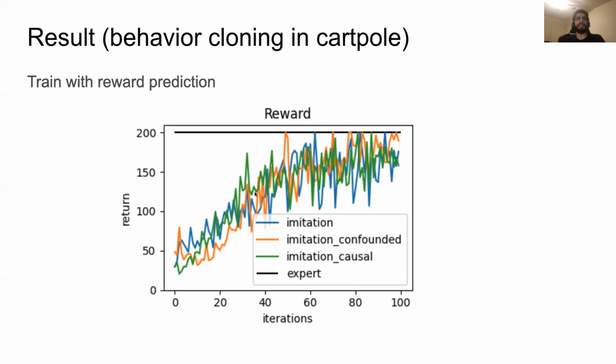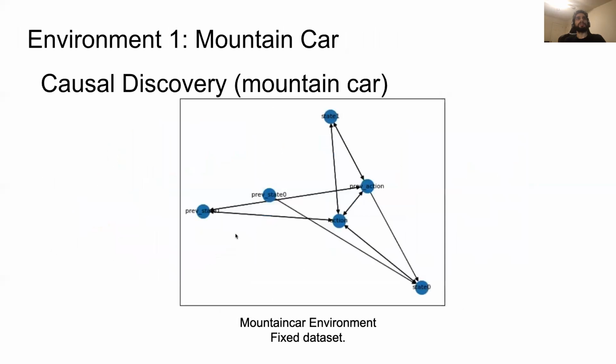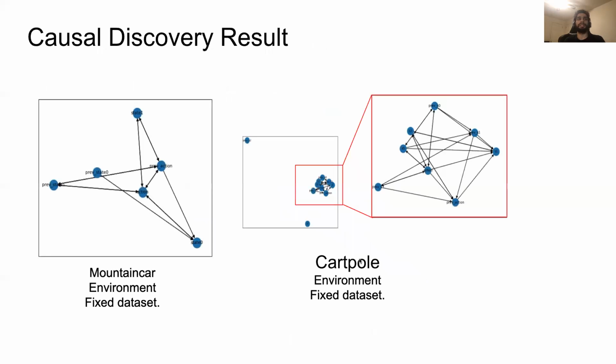Then finally, we do the same training, however in this case we are training the imitation causal with reward prediction. So there's an additional loss where it needs to predict the reward along with the actions. And in this case, we see that the imitation causal performs much better than the other ones, especially in the earlier part of the process when the data set size is very small. This is just an example of what the graphs look like, and there are fewer edges than in a fully connected graph. So it identifies which states are not related to each other. Similarly for the cart pole and the mountain car experiment.